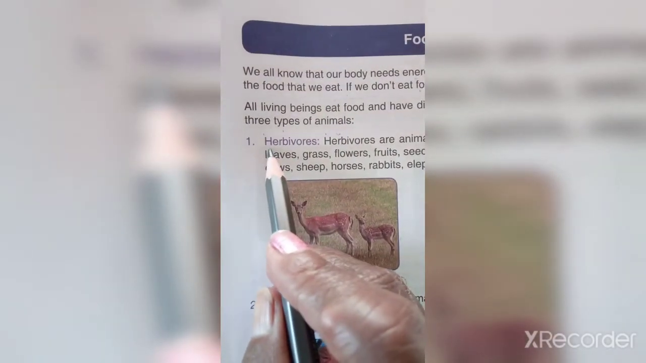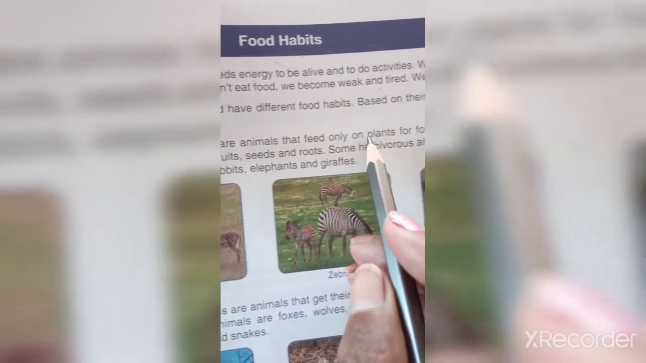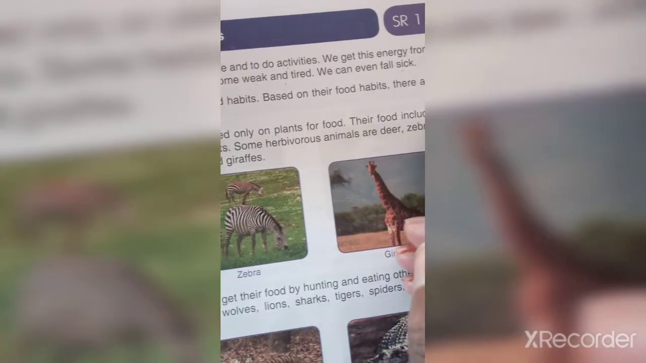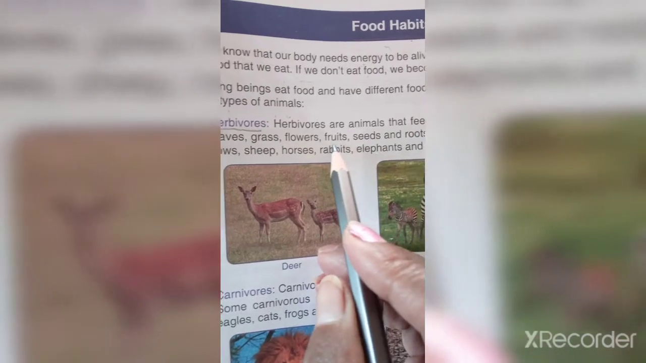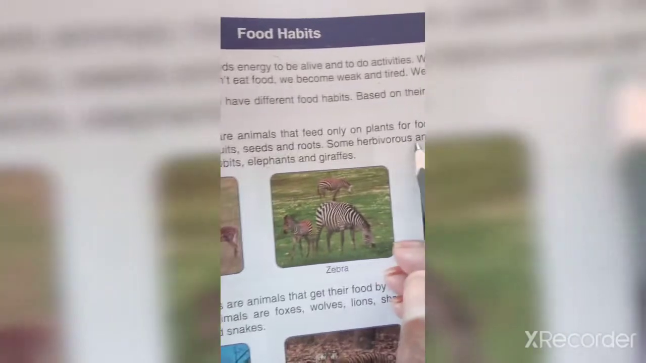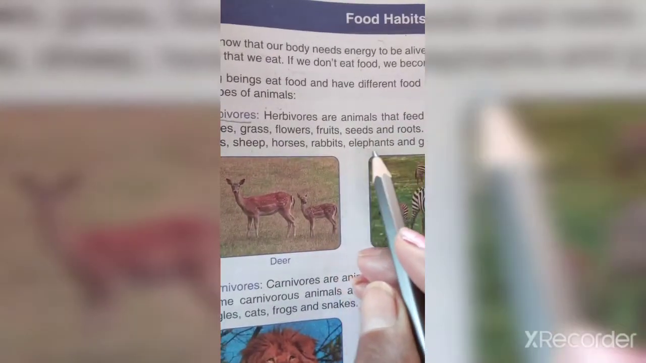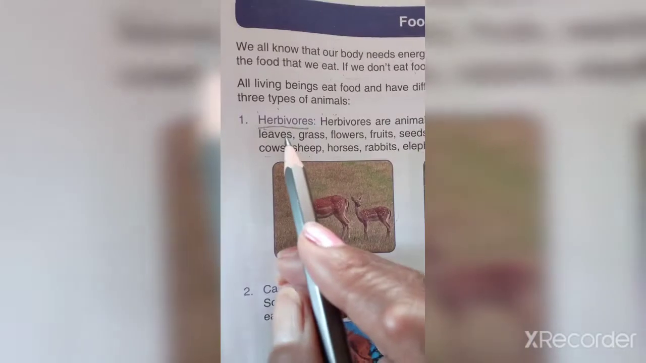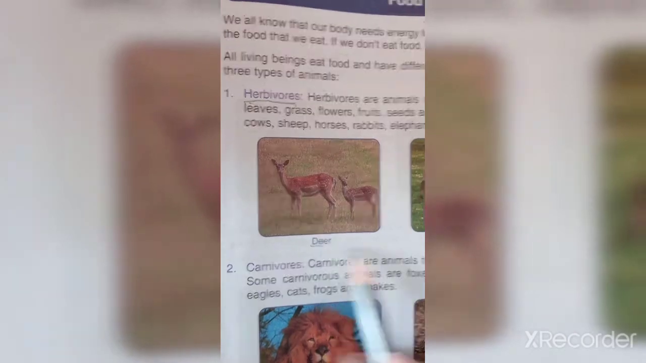First one is herbivores. Herbivores are animals that feed on plants for food. Their food includes leaves, grass, flowers, fruit, seeds and roots. Some herbivorous animals are deer, zebras, cows, sheep, horses, rabbit, elephant and giraffe. So herbivores are plant eating animals. These are the examples of herbivores: deer, zebra, giraffe.